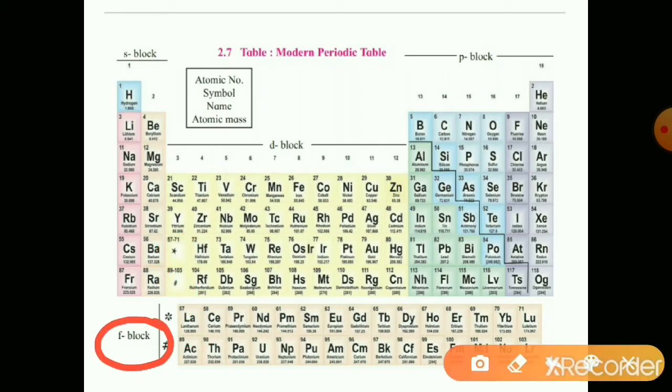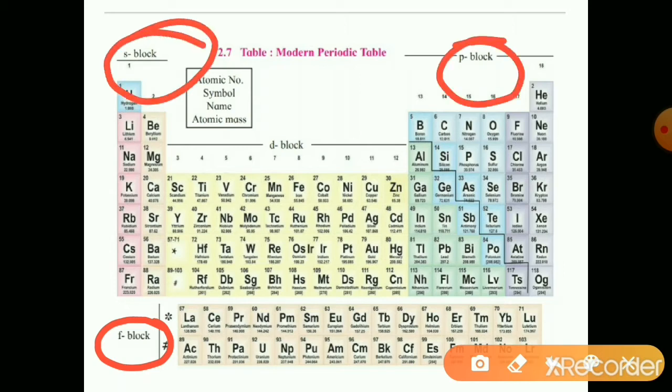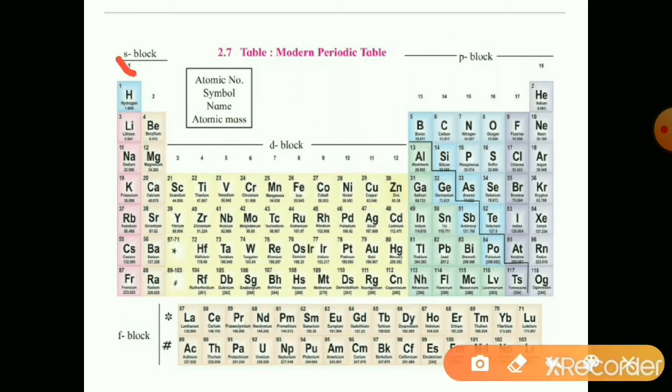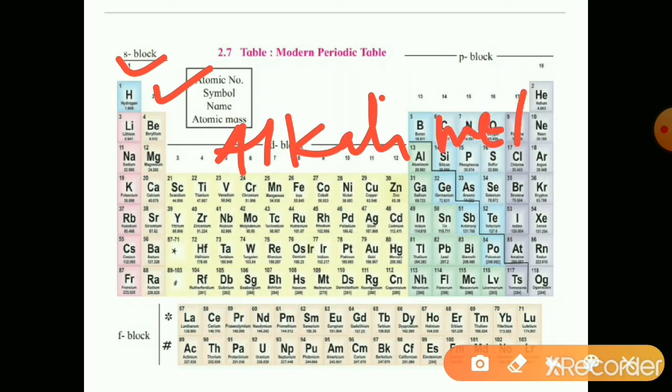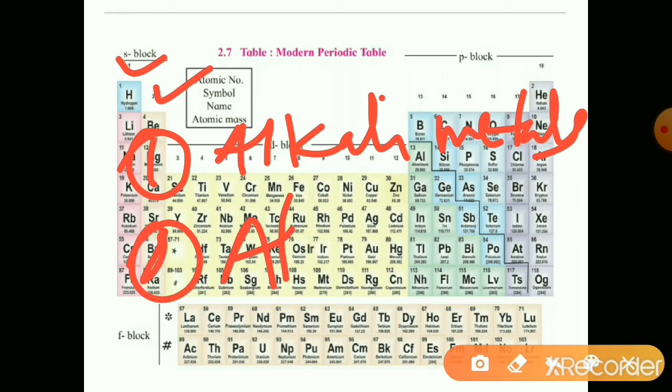Actually this periodic table is divided into 4 blocks: S block, P block, D block and F block. First and second group elements are called the S block. First group elements are alkali metals. Second group elements are alkaline earth metals.